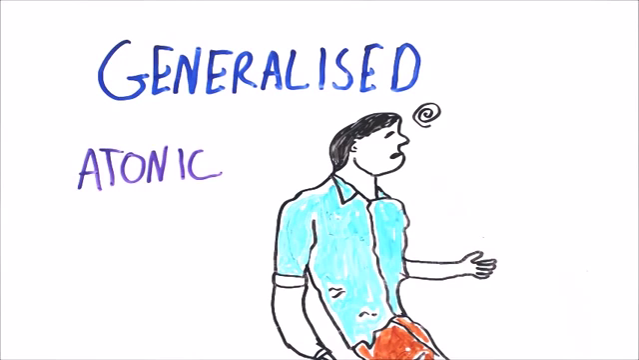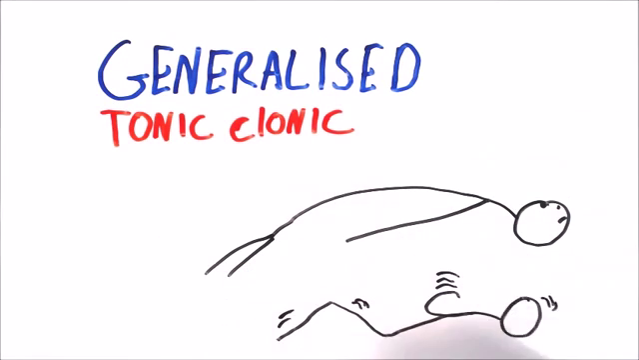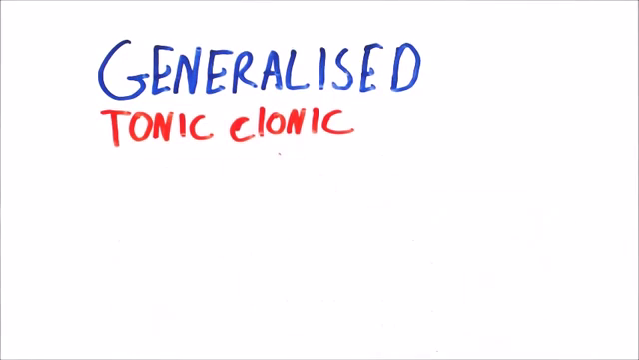The third type of generalized seizures are tonic-clonic seizures, in which the patient will stiffen up and then begin to jerk their limbs. It normally lasts for about 2 minutes, after which the patient will be unconscious and gradually return to awareness. It is common to experience confusion and headaches afterwards.